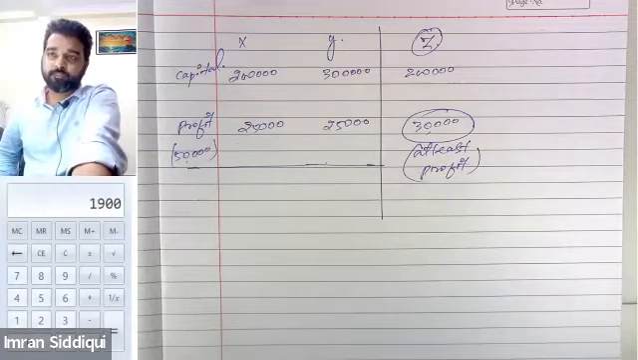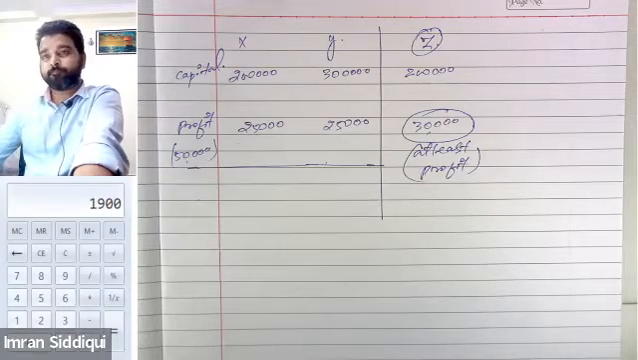Yes. Yes. Renosh, is this clear to you also? Yes, sir. Yes, X and Y will get 25,000 and Z will get 30,000, right?